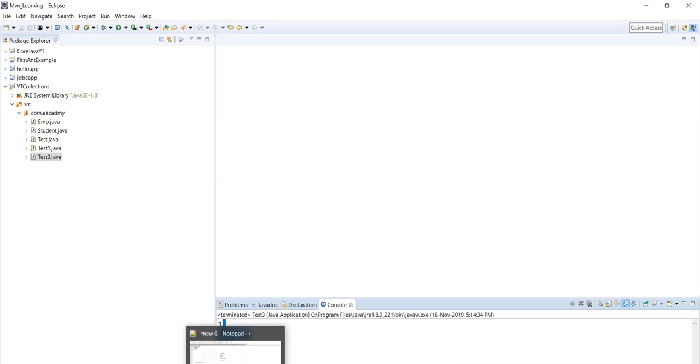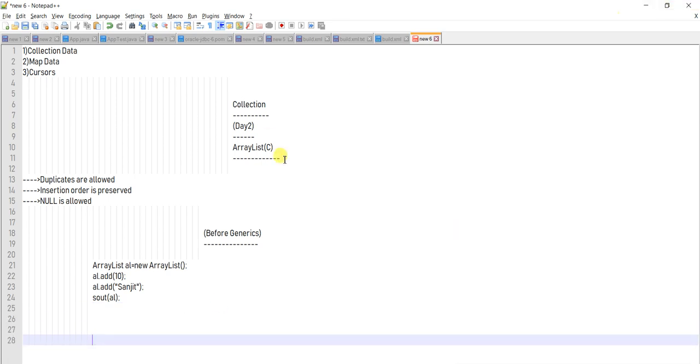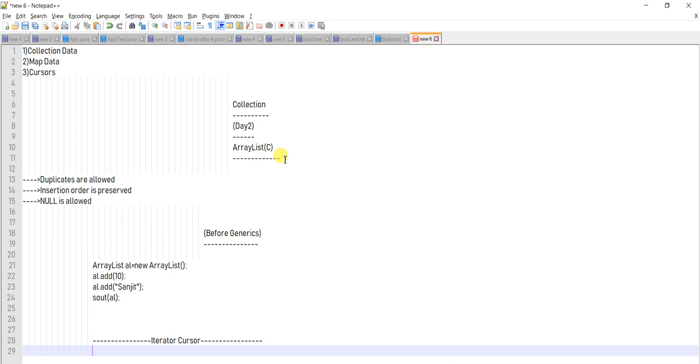I hope this part is clear. So what I'm going to do, iterator cursor, this example is very important. Iterator cursor is a cursor with the help of which you can read the data, write the data, everything you can do.